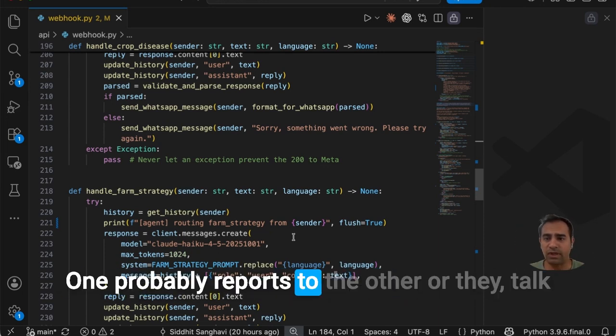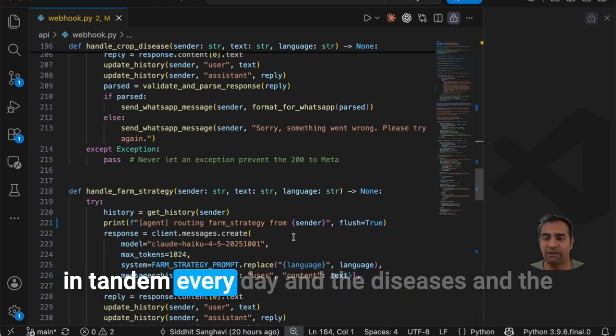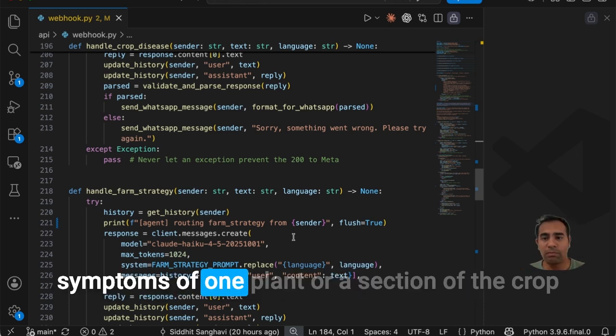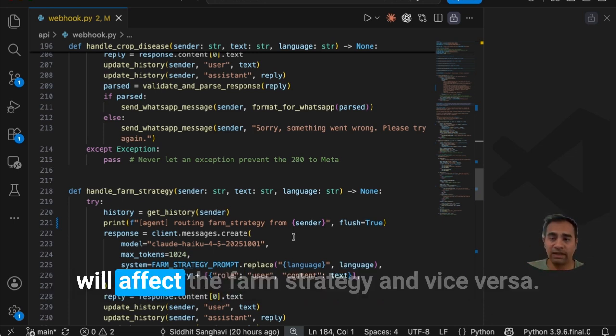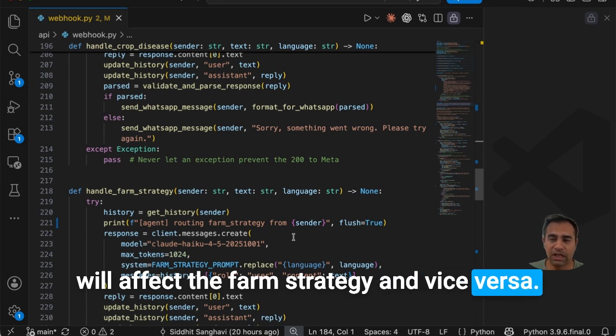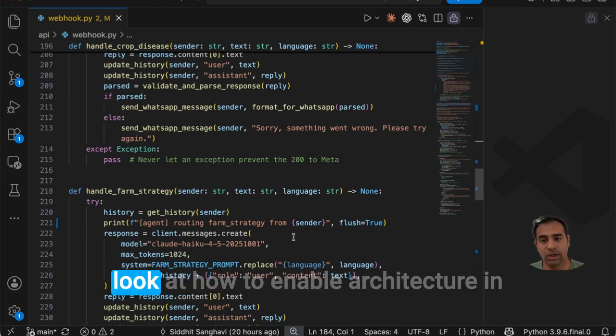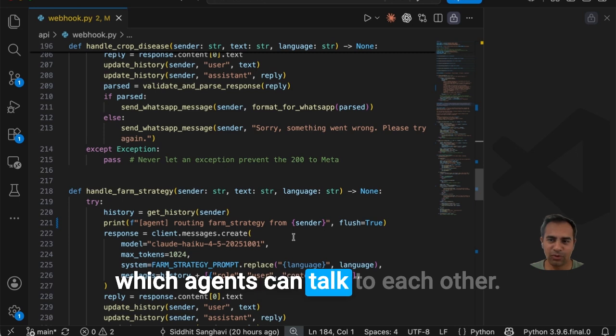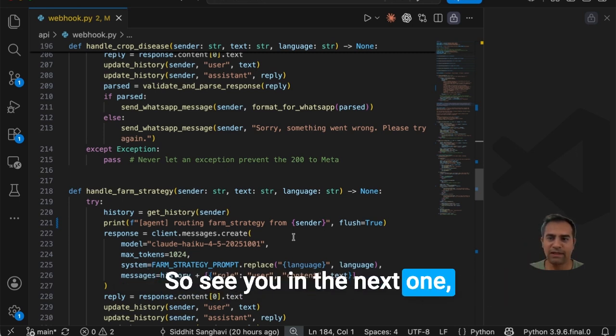One probably reports to the other, or they talk in tandem every day, and the diseases and the symptoms of one plant or a section of the crop will affect the farm strategy and vice versa. So in the next episode, we're going to look at how to enable architecture in which agents can talk to each other. So see you in the next one, and thank you so much.